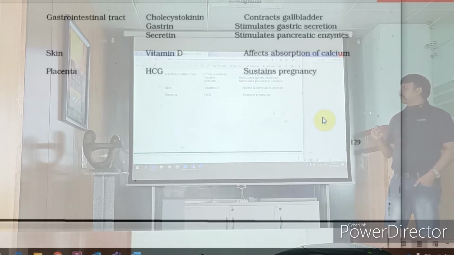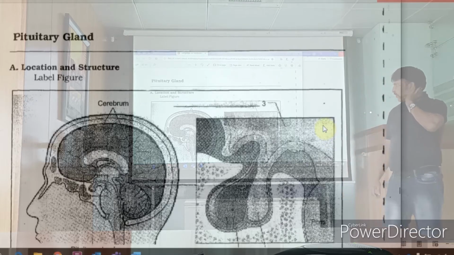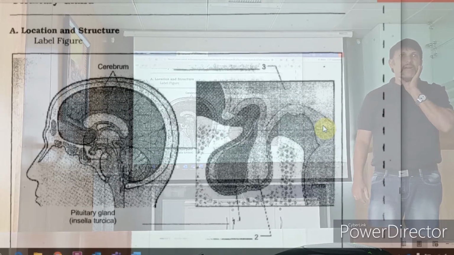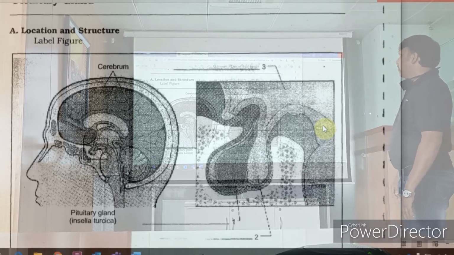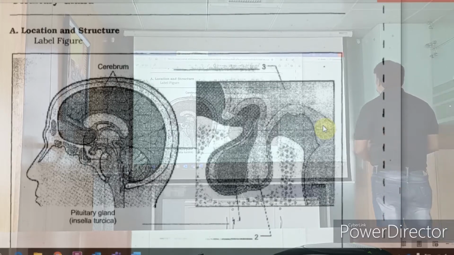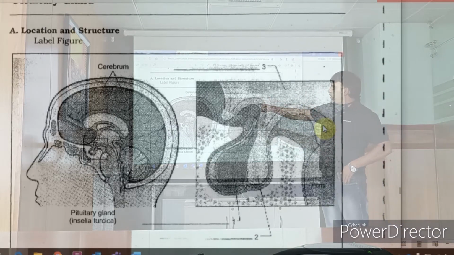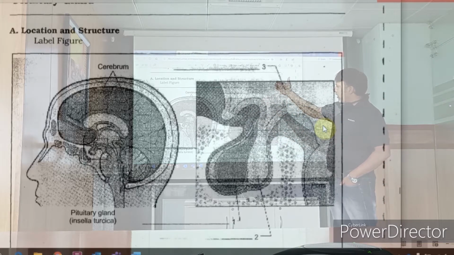Alright? We scroll down. The most important gland that we are all going to learn about is known as the pituitary gland, also known as the master gland. Though the size is small, there is a very interesting part about this. A cross-sectional view shows on top the cerebrum, the biggest part of the brain. Then the corpus callosum comes below.